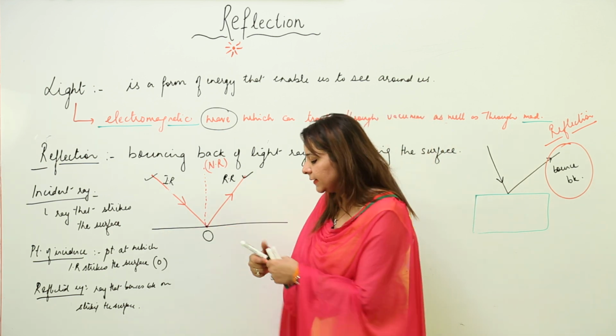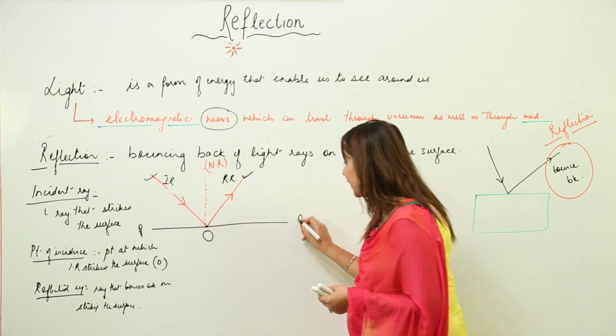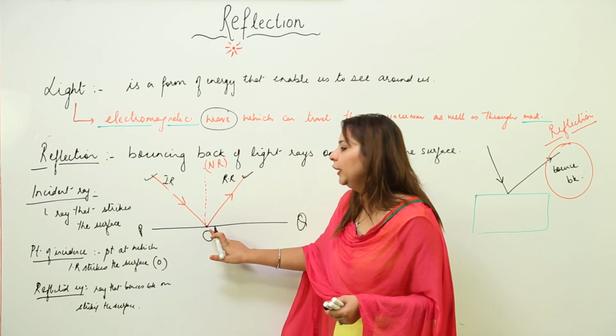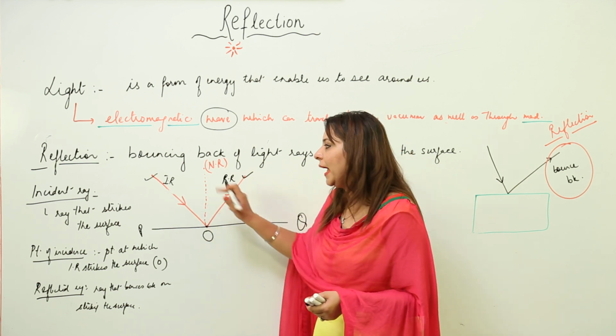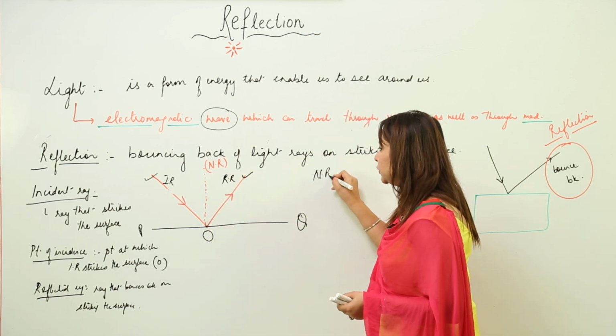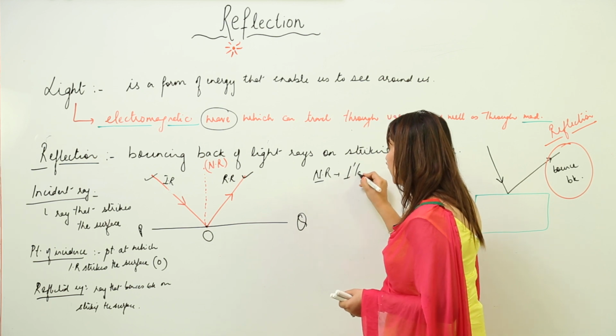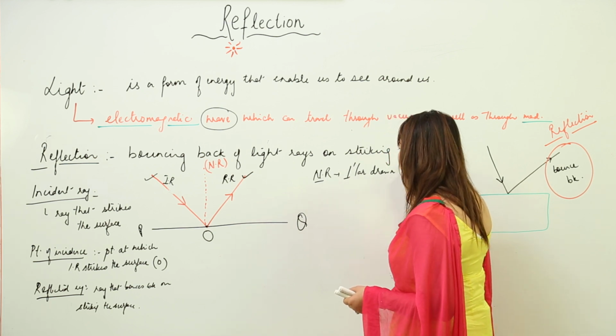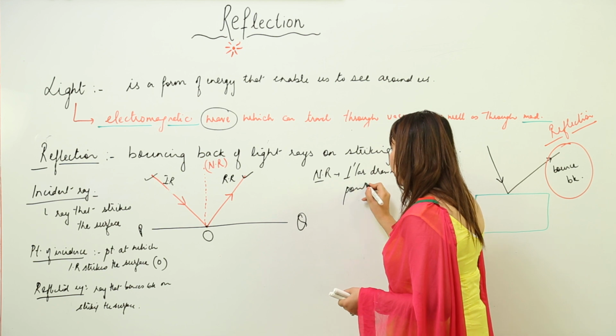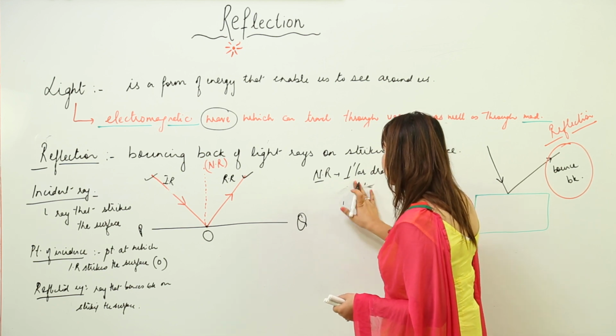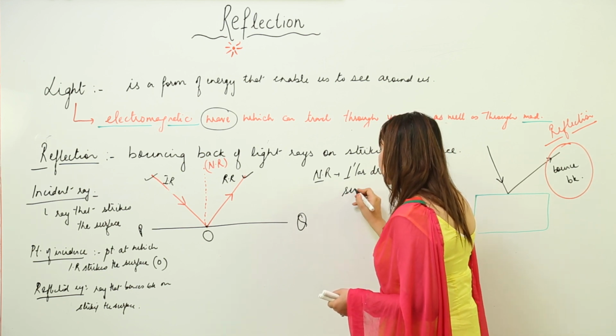As you can see, this is a surface, let us name this surface PQ. So the ray which is falling perpendicular to it is called the normal ray. So what is a normal ray? It is a perpendicular drawn to the surface.